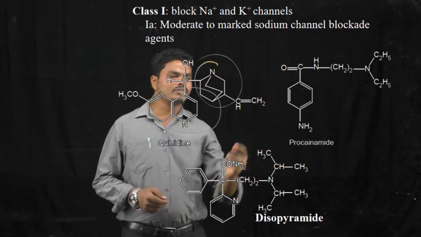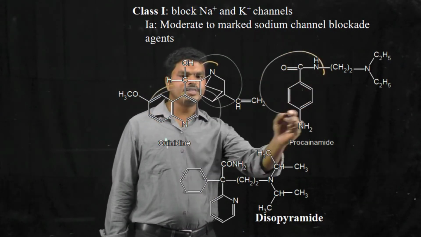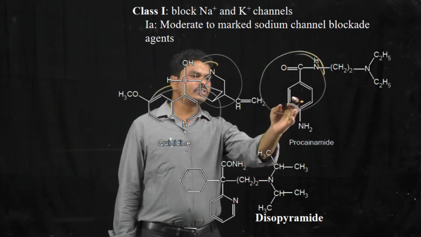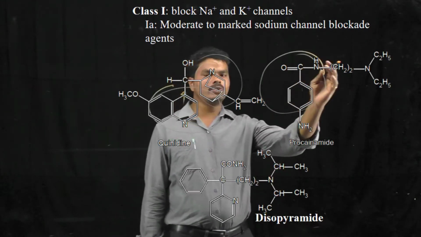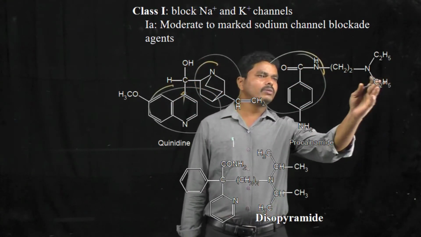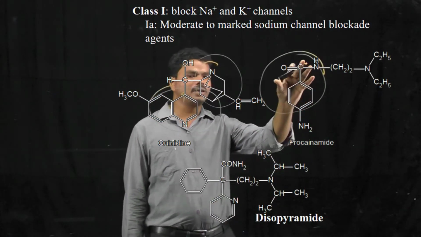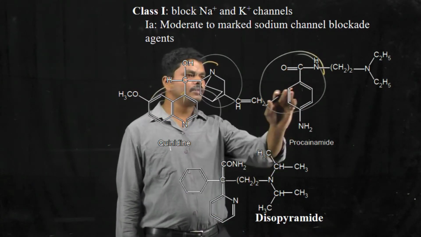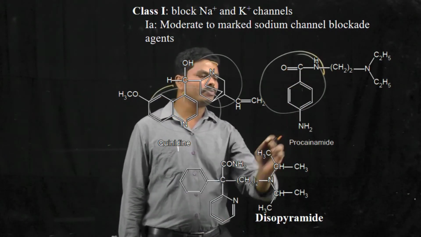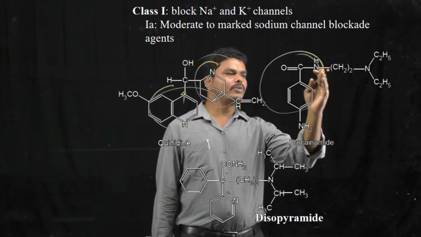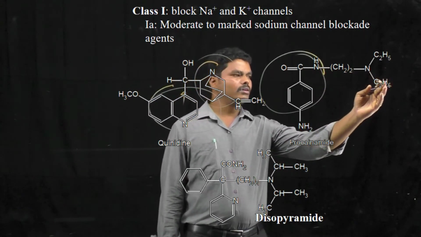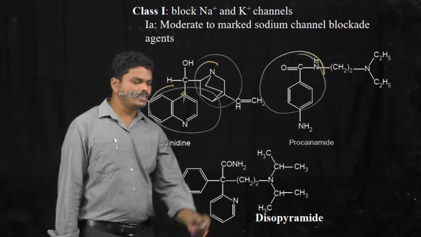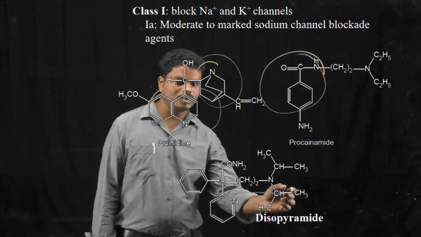And in the chemical structure of procainamide, it has a benzamide moiety. To the benzene present in the benzamide, at the para position there is an amine group, and the amide group is attached to the diethyl amino ethyl group. When you see the chemical structure of disopyramide, it consists of butanamide,